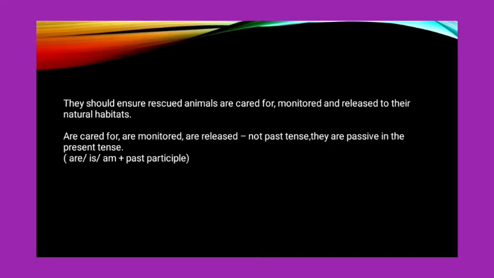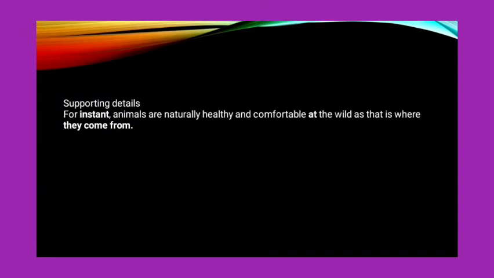Again, I'm using passive here because I'm talking about the present. So cared for, monitored, released, all these are not past tenses, these are the past participle form. And here I'm using "are" because I'm talking about rescued animals. If I say "animal," then I will use "is." And "am" is used only for "I": I am given, I am taken. That's an example of present tense in a passive voice.